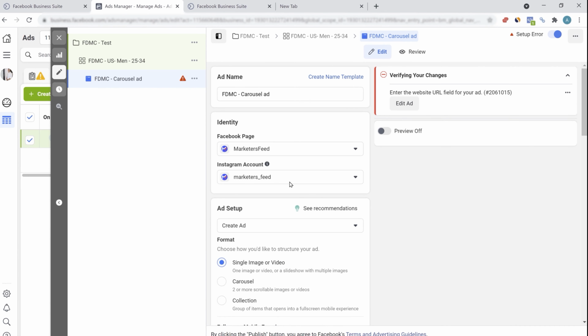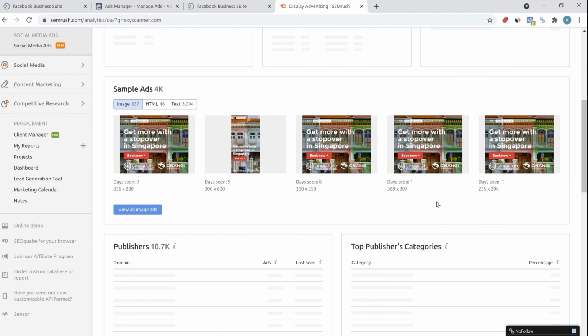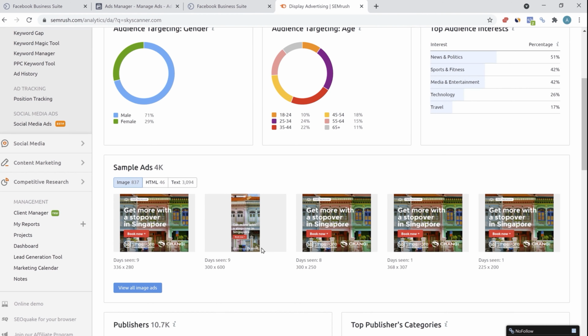If you search for any domain like skyscanner.com, and if I look at the display advertising, you'll be able to find all the creatives that a company is running. Like for skyscanner.com, you have 837 different image ads. If I click on view all image ads, you'll be able to find all the different creatives companies are using, like "Get More with a stopover in Singapore."